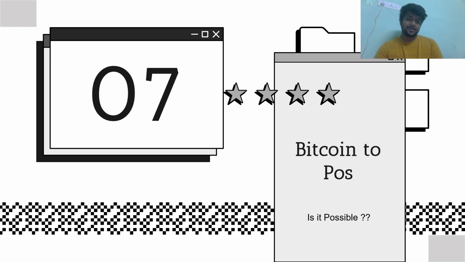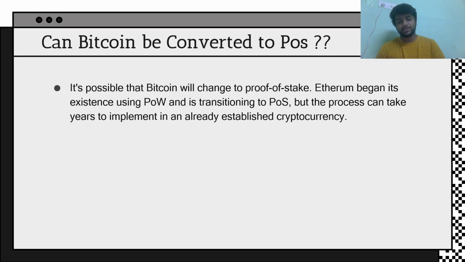Now it is a very interesting question whether Bitcoin can be converted into proof of stake, since we already know that it works on proof of work, which is very energy hungry. We will see what actually happens. It is possible that Bitcoin can change to proof of stake. Ethereum began its existence using proof of work and transitioned to proof of stake, but the process can take years to implement in an already established cryptocurrency.